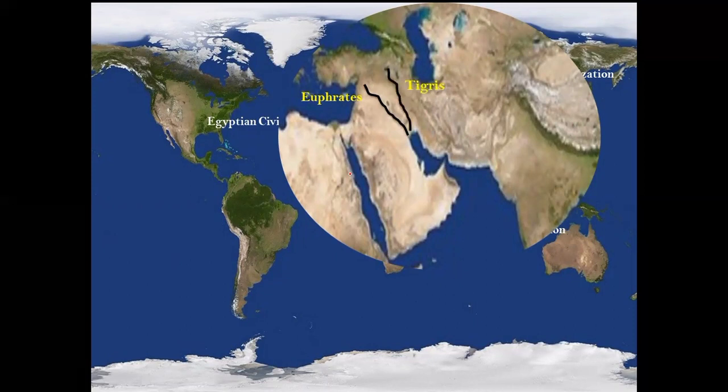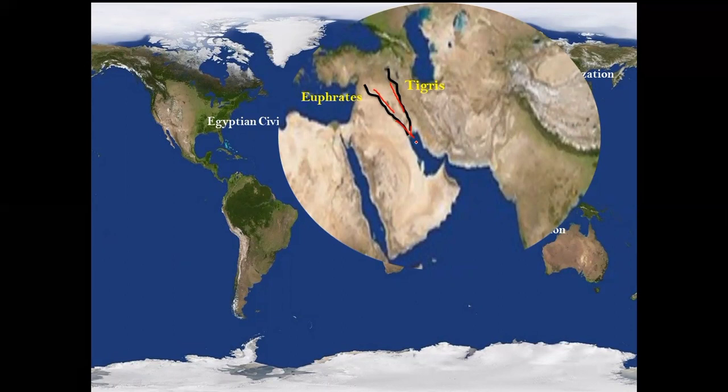So Mesopotamia literally means between two rivers, in the sense that the civilization or society that flourished between the river Euphrates and the river Tigris of Iraq is known as the Mesopotamian civilization. And you see here that the rivers Tigris and Euphrates both flow down to the Red Sea on the eastern side of this Arabian peninsula here. So this is all about the Mesopotamian civilization.